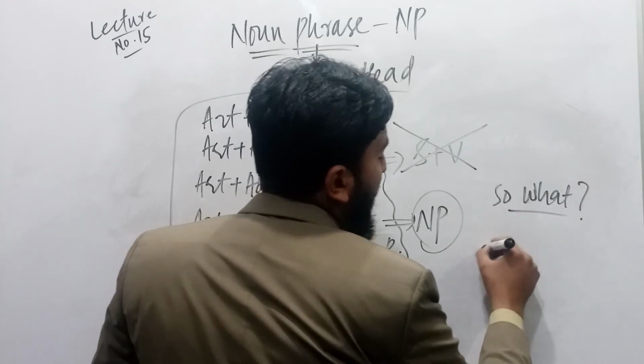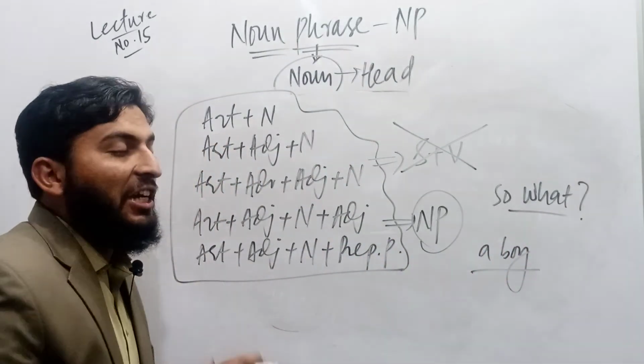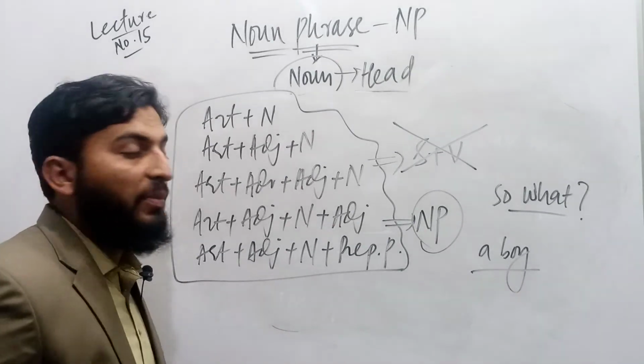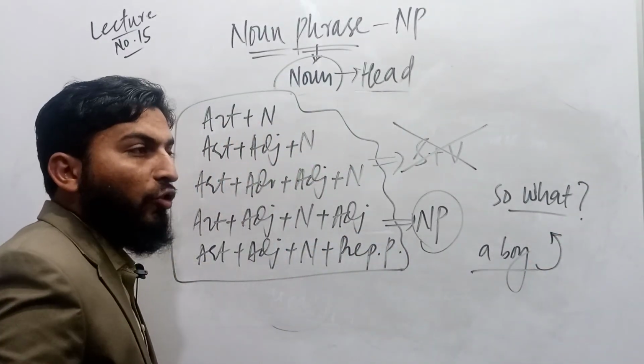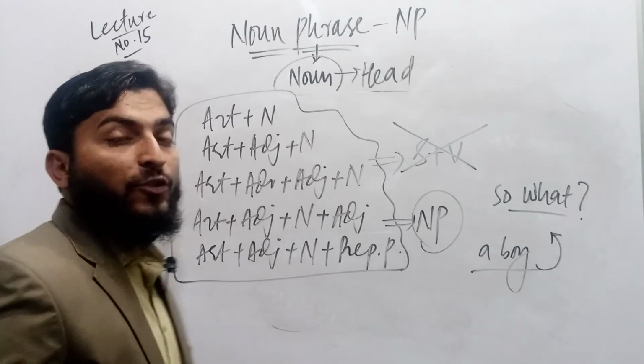When I say a boy, the meaning is incomplete. It does not give us even a half meaning. So we ask a question: so what? A good boy, so what? A boy in the class, so what? A good boy in the class, so what?